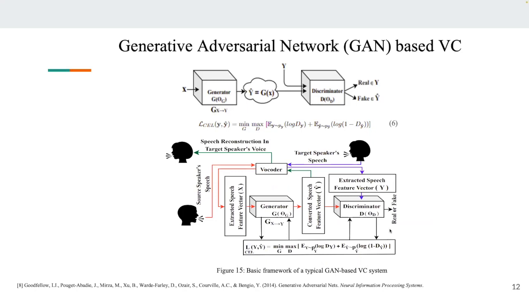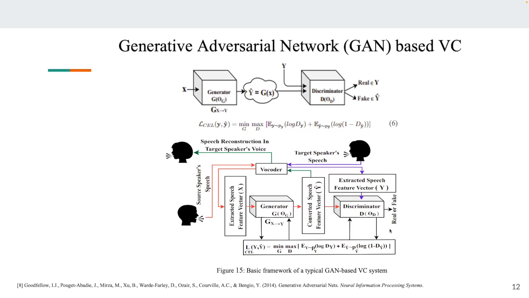Then there is generative adversarial network based voice conversion. We know that in a generative adversarial network we have a generator and a discriminator. The basic objective of the generator is, given two distributions, a source distribution and a target distribution, to map the source distribution to the target distribution. The discriminator is trained with the original target data, and every time it tries to classify whether the generated y hat belongs to the real class or the fake class.